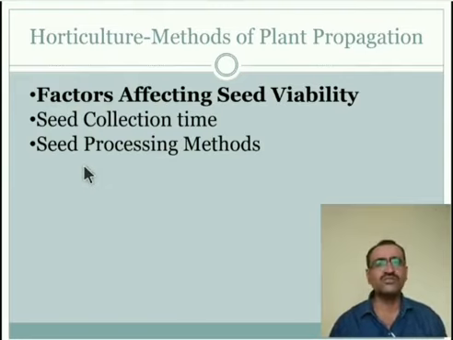So some processes can take place, and those processes are nothing but applying some chemical, or the sun drying method, or other methods also. These are the seed processing methods. These are another factor to lose or to gain seed viability. In this way, these are the two factors.